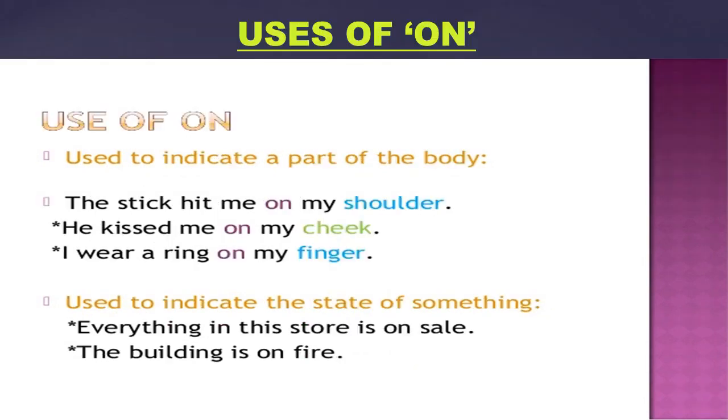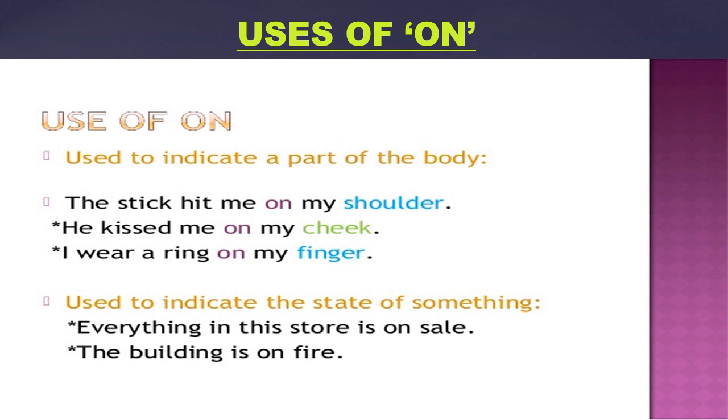Now uses of on. On is indicating again the preposition of place. We generally use a common sentence, switch on the light, right? Place this book on the table, to indicate the position. There are different uses, like used to indicate a part of the body. For example, the stick hit me on my shoulder.